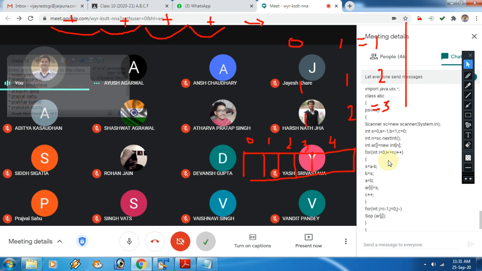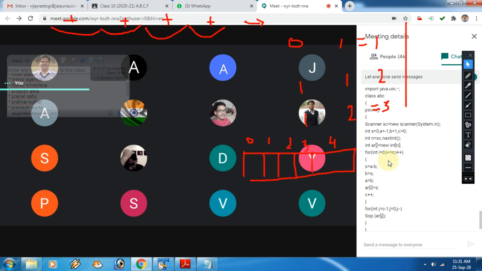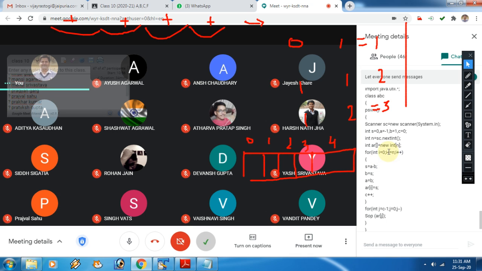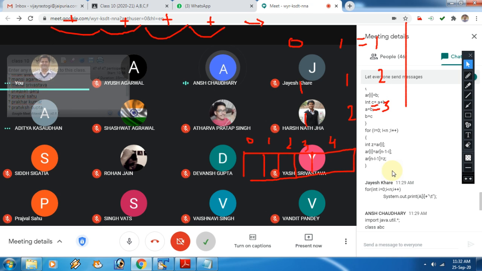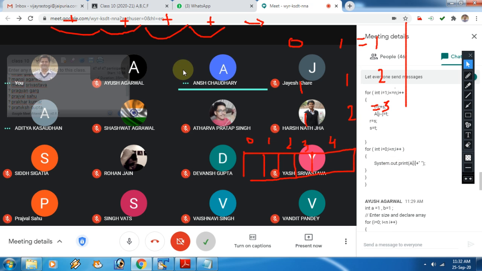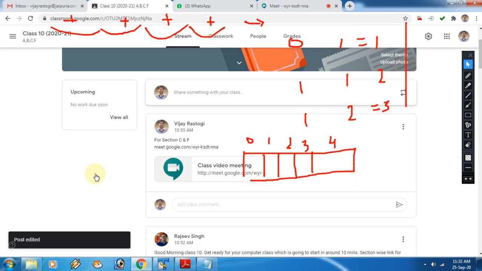Now Ansh Chaudhary. Sir, I have sent on the GCR. Yes beta, I am just checking. Ansh Chaudhary, if you are starting a loop from 0, it won't go till n. It has to be less than n. Rest is fine beta. And the second loop is wrong. It should be c minus 1, j greater than or equal to 0. Okay? Yes, a small correction is there. No issue.